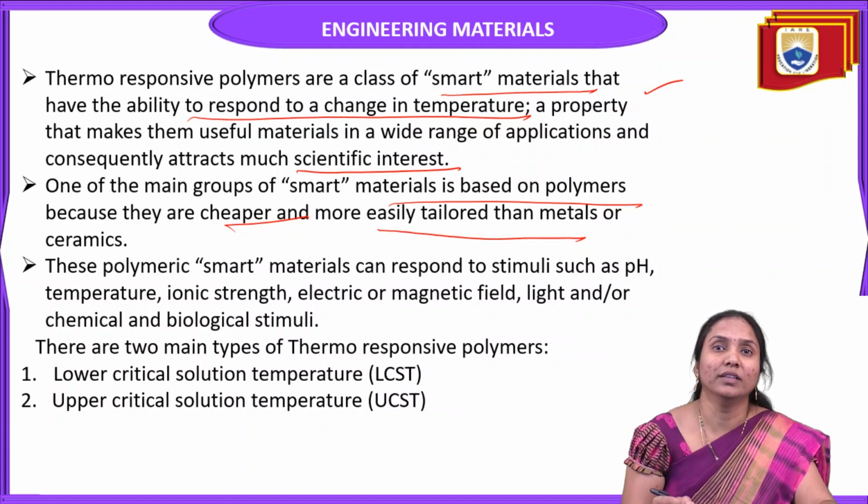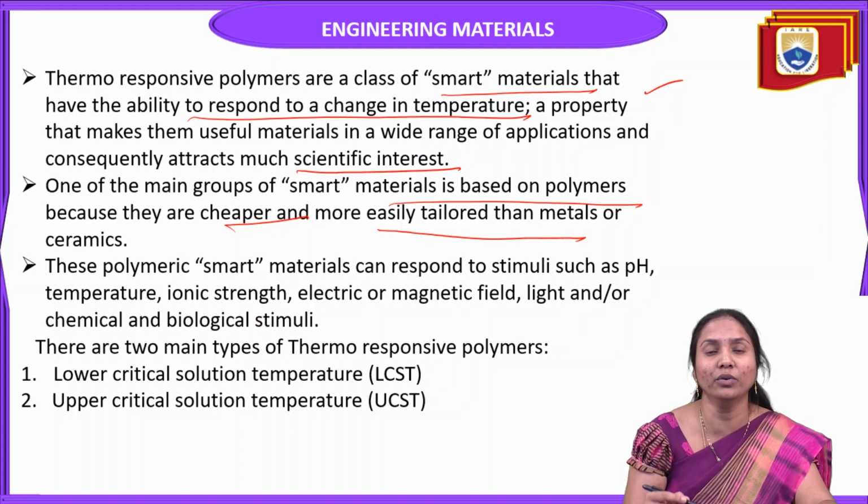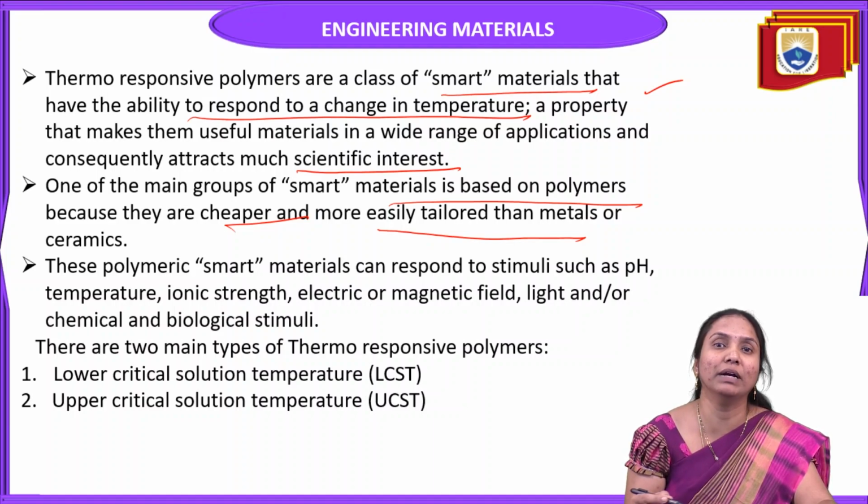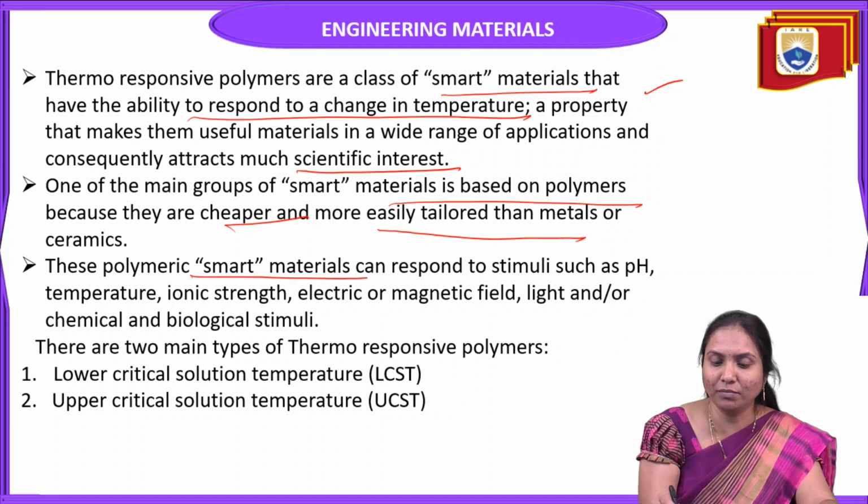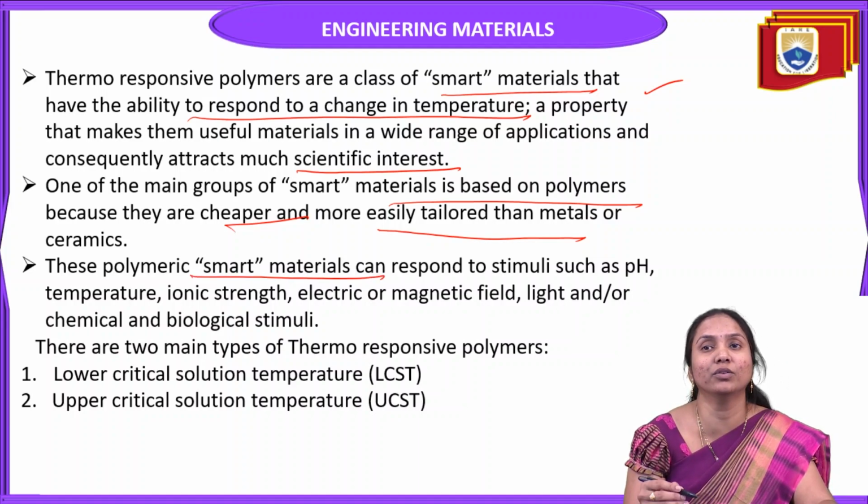Because they are cheaper, easily available and more easily tailored, compared to metals and ceramics, we can easily cut the shape. That's why we mostly prefer thermo-responsive polymers over metals and ceramics. These polymeric smart materials can respond to stimuli. Generally, smart materials change their properties with external stimuli.